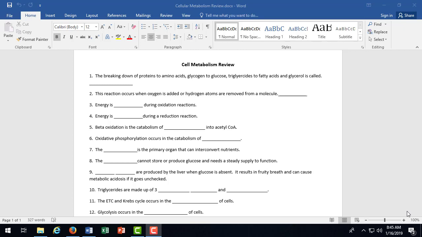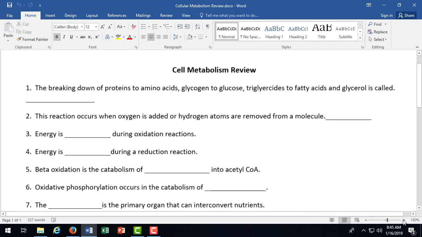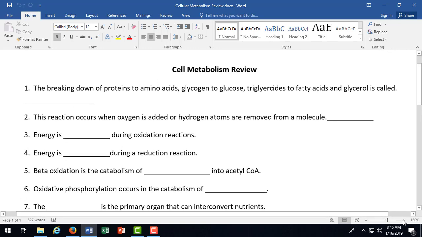Answers then to this worksheet. I'll make it a little bit bigger on the screen. Okay. Some of these you had to look up because they are in the second half of our notes, right?